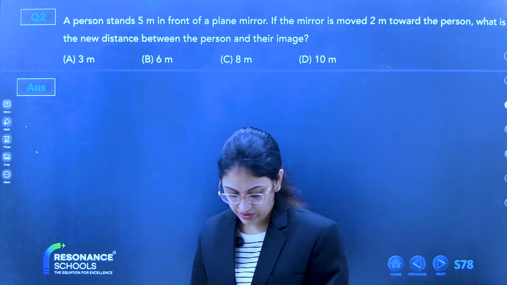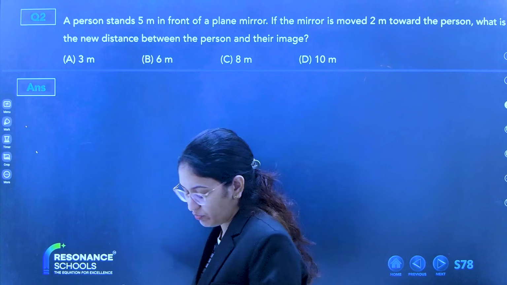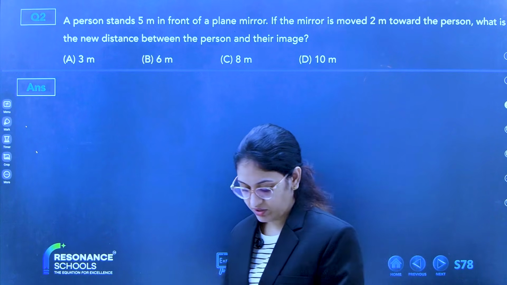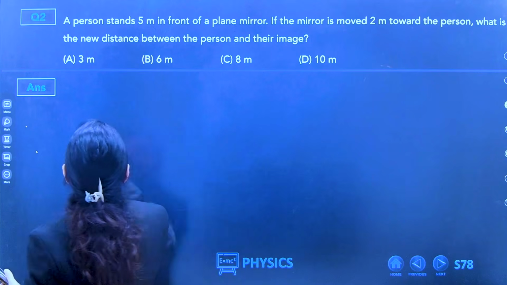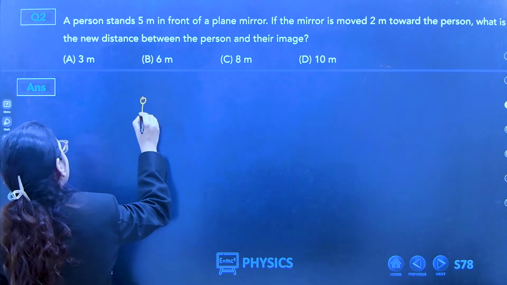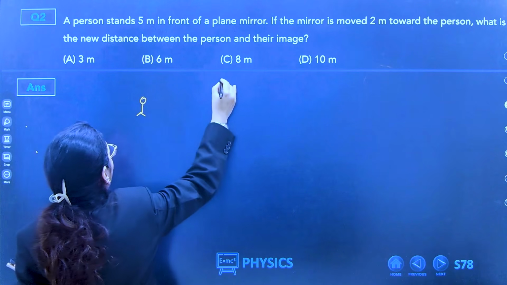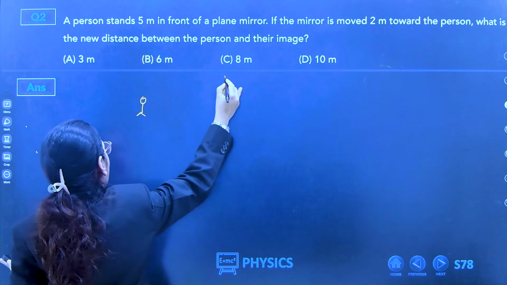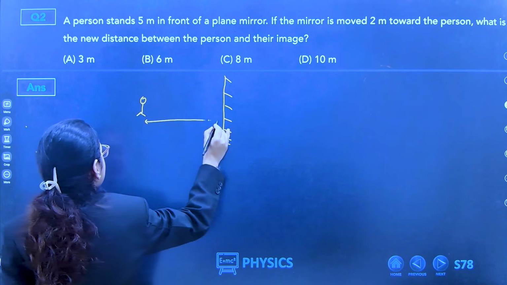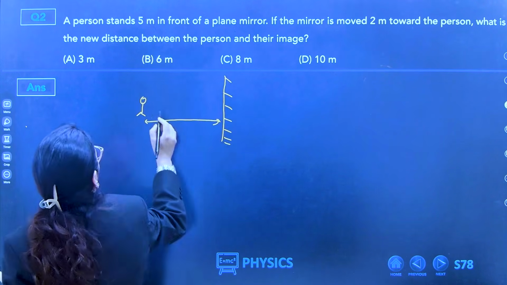This one, okay. Now let me explain this question. Wait, I'm explaining. Look here. A person stands 5 meters in front of a plane mirror. This is your person, and this is your plane mirror. This distance is given as 5 meters.